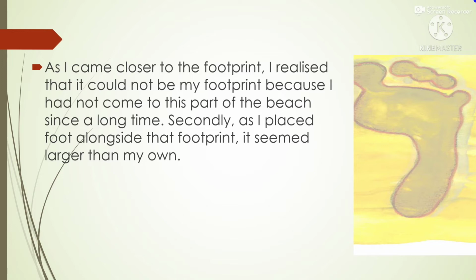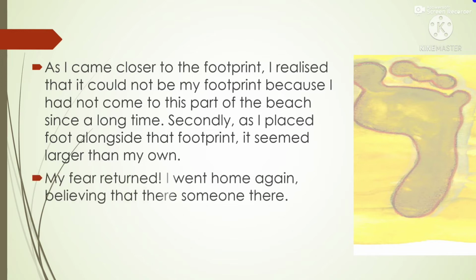First, he had not come to this part of the beach for a long time. Second, when he placed his foot alongside the footprint, he saw that the footprint was larger than his own foot. So he confirmed that the footprint did not belong to him.